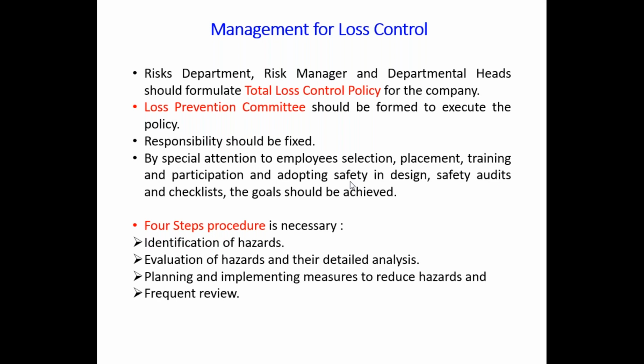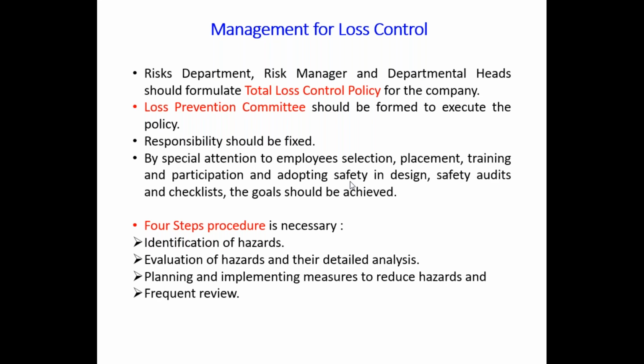That is identification of hazards, evaluation of hazards and their detailed analysis, planning and implementing measures to reduce the hazards, and frequent review. So it is a continual process and it is a closed loop system. After identification of hazards up to a frequent review, it should be a closed loop system.